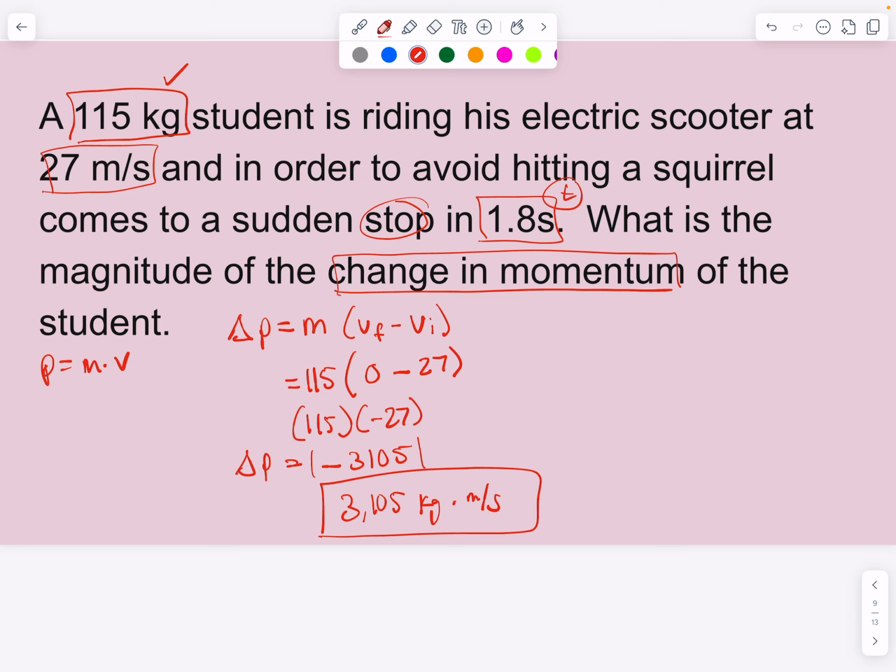All right, so this one's interesting because we have a little extra information here with the time, but we don't need the time in order to figure this one out at this point. We could do other things with it, but we don't need to worry about that.